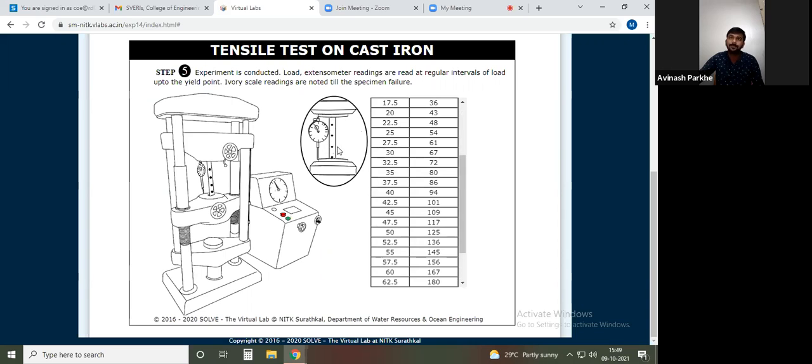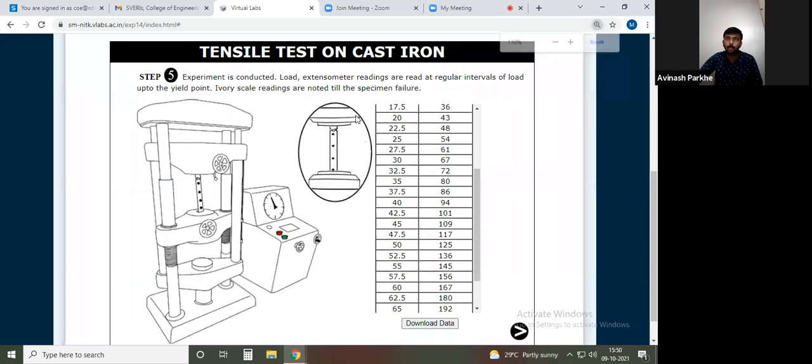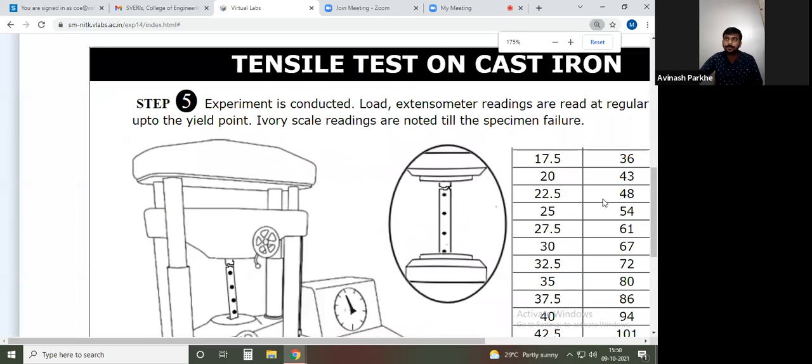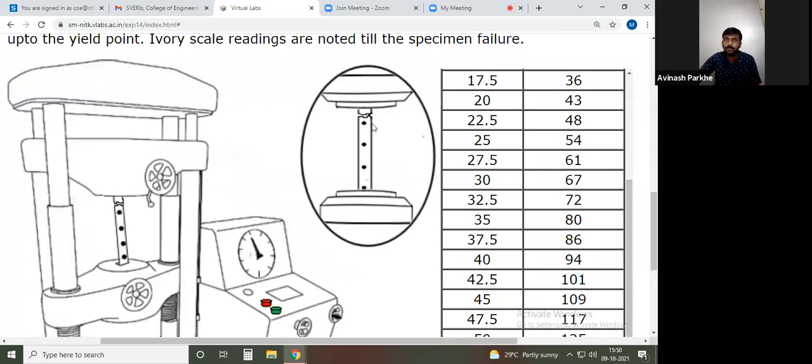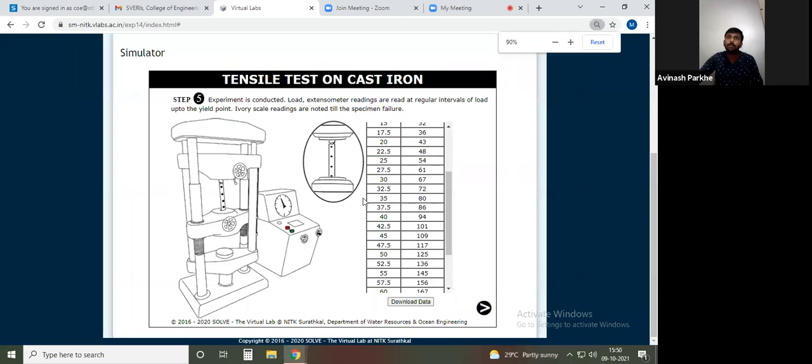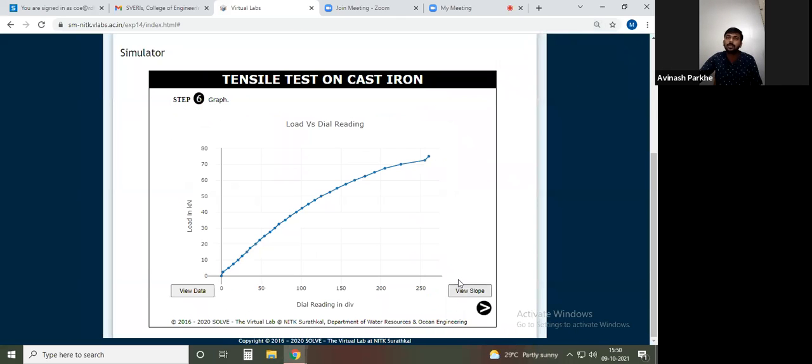If you see here, the nick formation is not visible properly, because now you can see, the machine is stopped. Directly the breaking takes place at the top side. You can see here, the breaking is taking place in the specimen. Nick formation is somewhat visible, somewhat not visible. Now we have to check what the stress strain curve is.